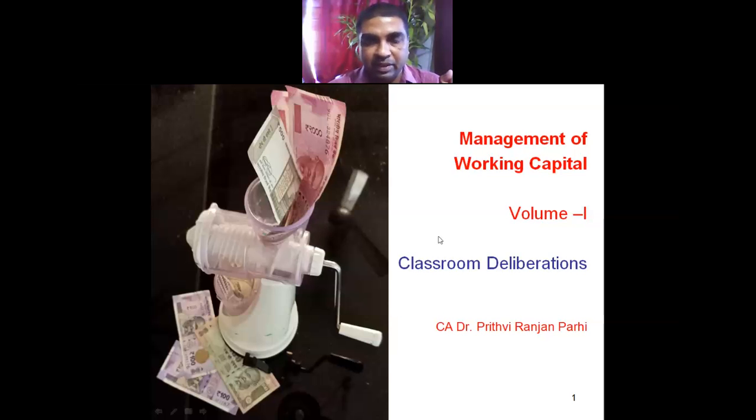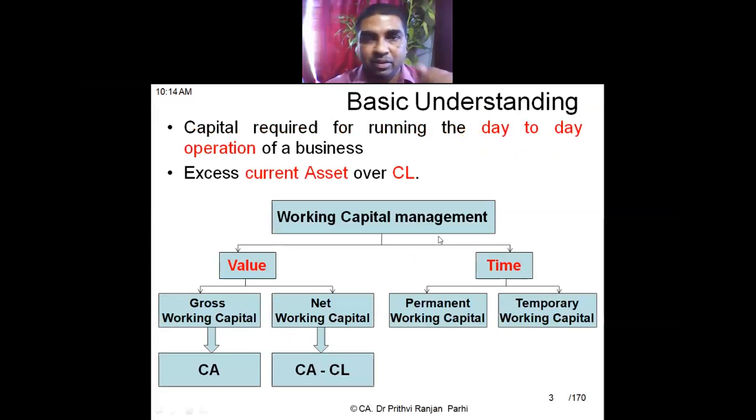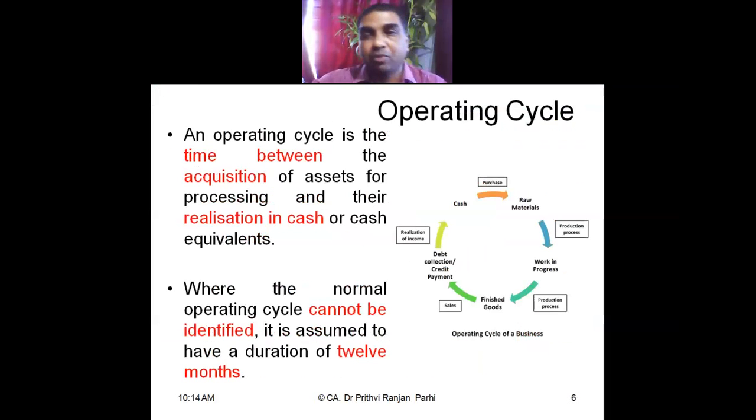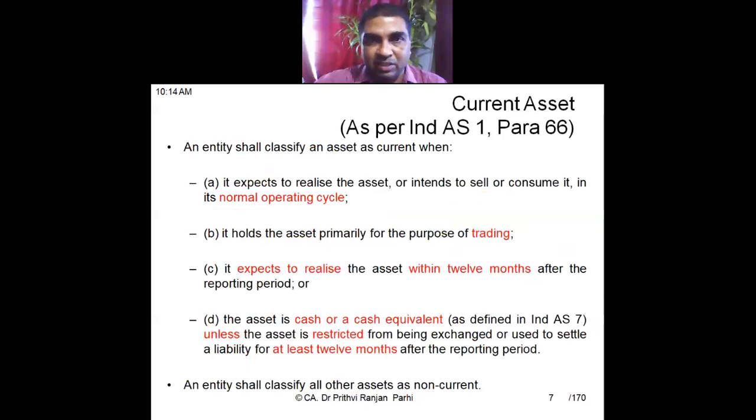So management of working capital, first volume, was over. Various aspects like types of working capital we had covered in our previous class. Some examples you had taken. We had understood the definition of current asset, which is defined in Schedule 3 of the Companies Act. So what is current asset? What is current liability? What is the meaning of operating cycle? All these things we had discussed in our previous class.